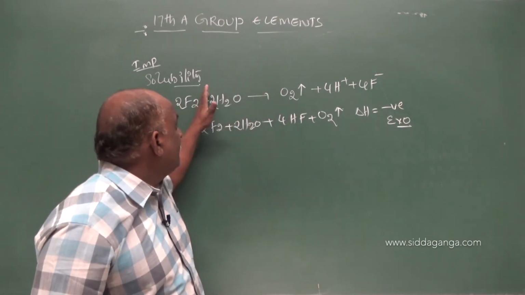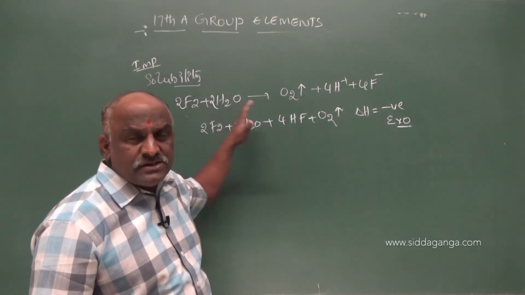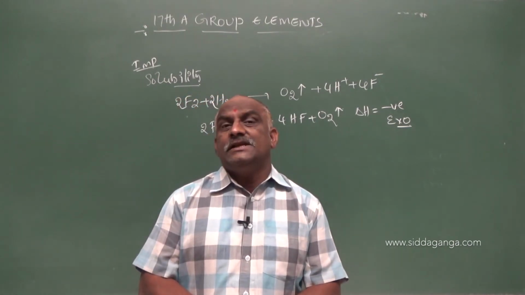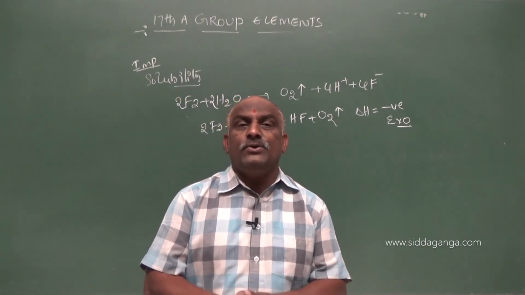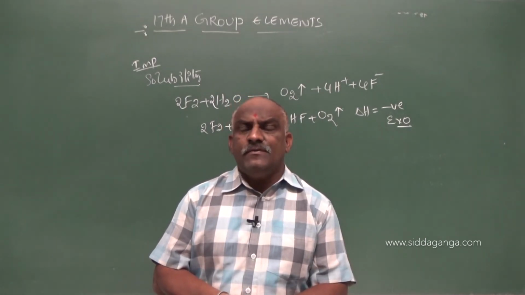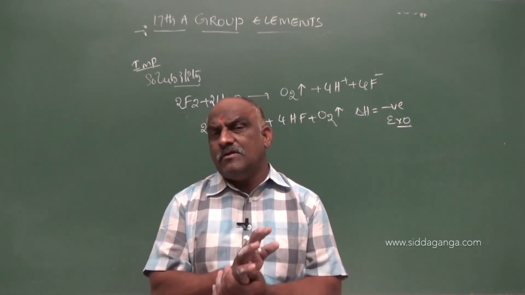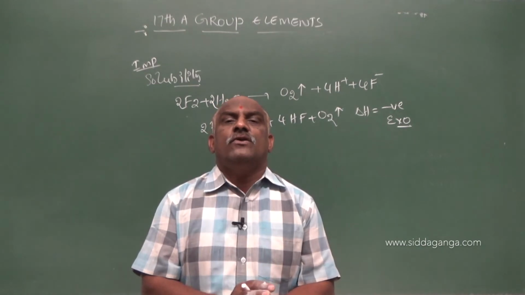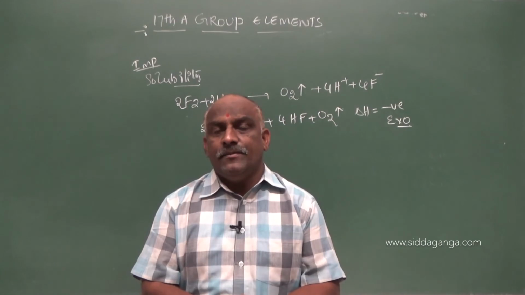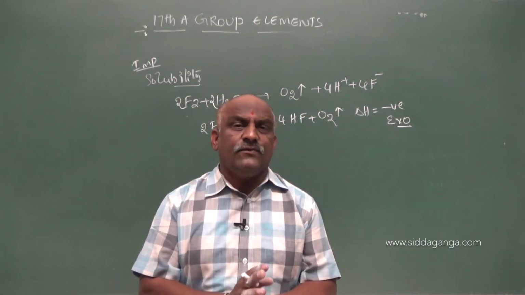This is one of the oxidizing properties of fluorine. These group elements act as oxidizing agents, and the oxidizing capacity decreases from fluorine to iodine. In electrochemistry you know that some SRP values are there. On those SRP values, what is the powerful oxidizing agent? The powerful oxidizing agent is fluorine. The powerful reducing agent is lithium.